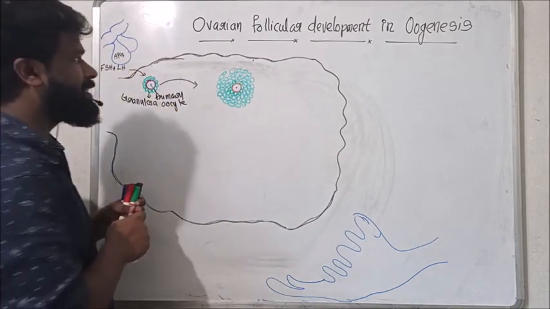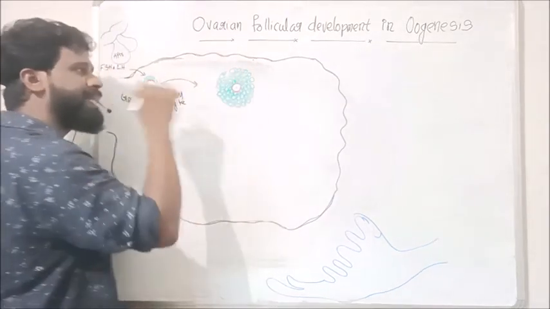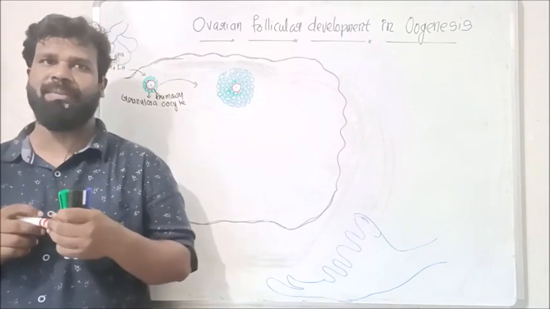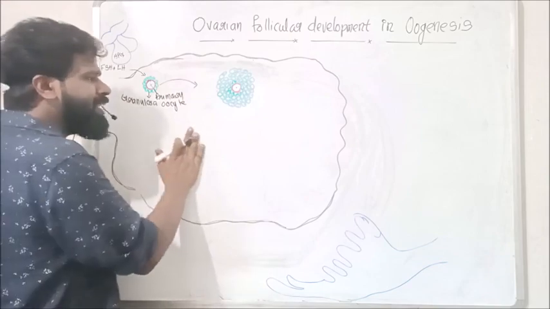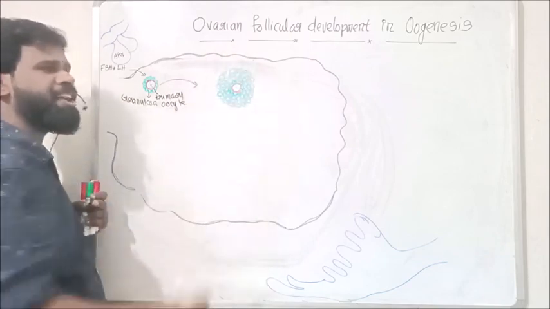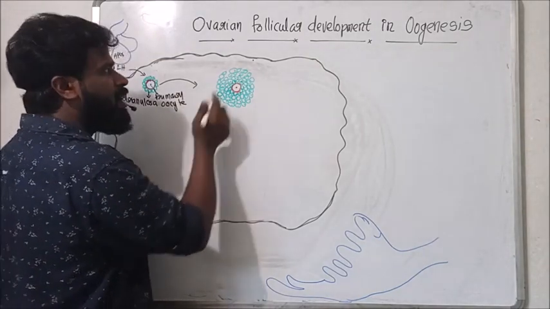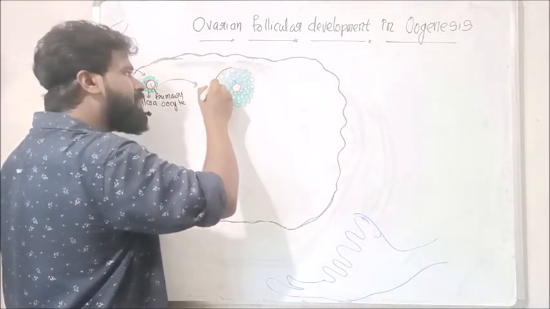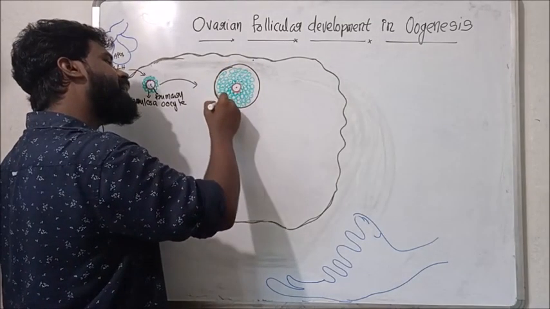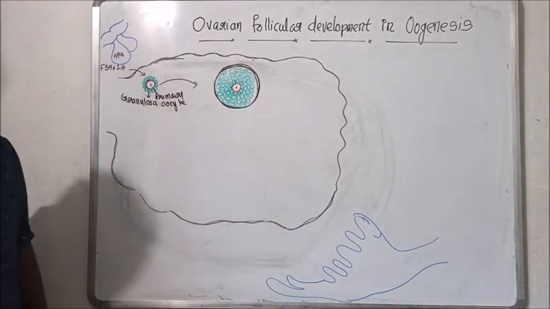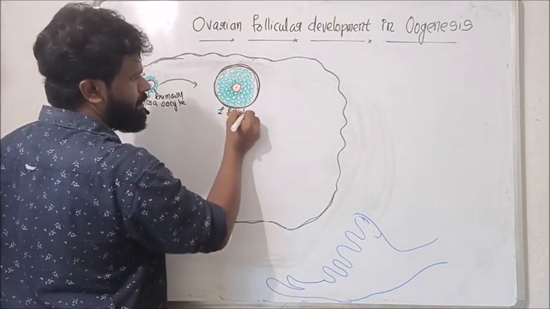And one more layer forms around the granulosa, also formed from the ovarian stroma. This forms the structure of the secondary follicle.